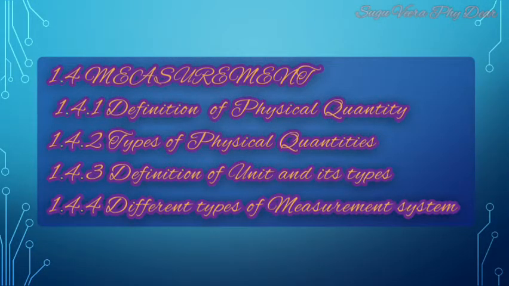Today we are going to learn about 1.4 measurement and its subtopics. First one, definition of physical quantity. Second one, types of physical quantities. And third one, definition of units and its types. And fourth one, different types of measurement systems.